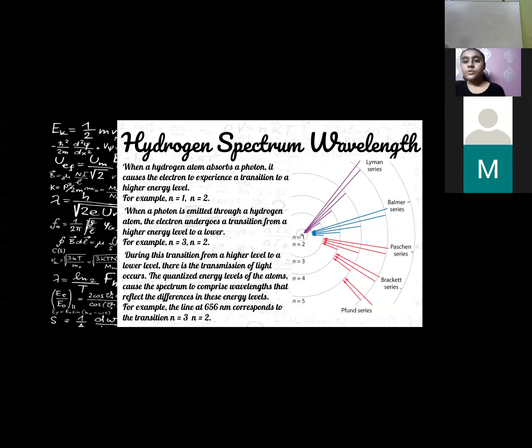When a hydrogen atom absorbs a photon, it causes the electron to experience a transition to a higher energy level. For example, n equals 1 to n equals 2. When a photon is emitted by a hydrogen atom, the electron undergoes a transition from a higher energy level to a lower one. For example, n equals 3 to n equals 2. During this transition from a higher energy level to a lower energy level, light is emitted. The quantized energy levels of the atoms cause the spectrum to comprise wavelengths that reflect the differences in these energy levels. For example, the line at 656 nanometers corresponds to the transition from n equals 3 to n equals 2.